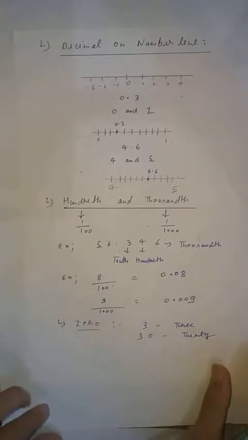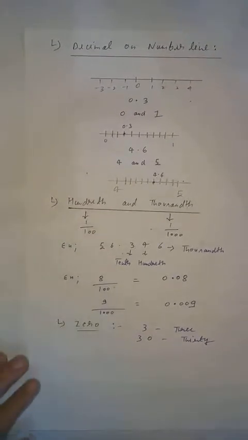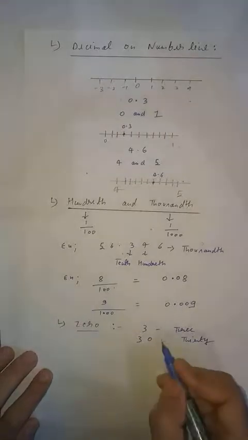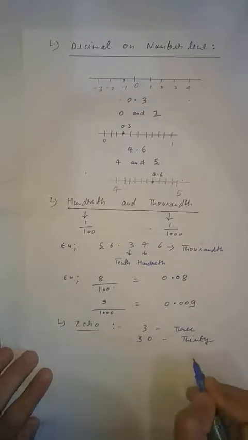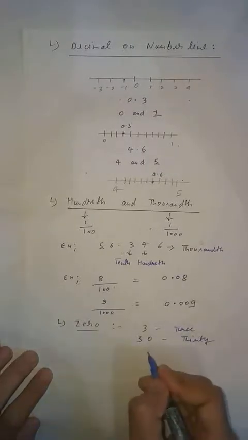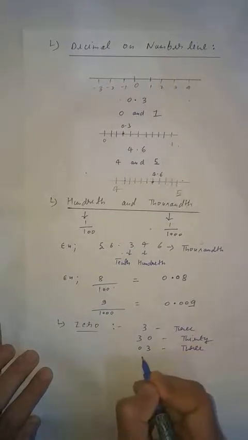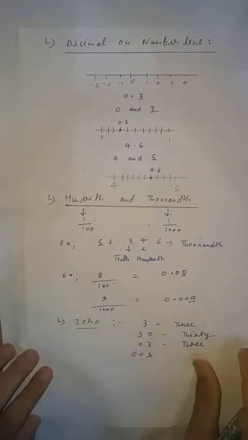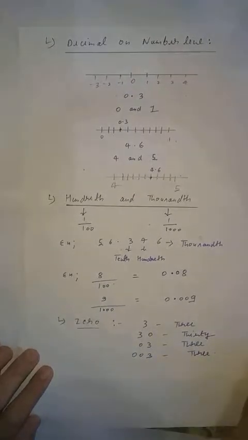So what is the conclusion? It indicates that if you use 0 on the right hand side of any integer, any number, then the value will change. If you write 30, you are adding a 0 on the right hand side, so the value changes; it becomes 30. But if you write 03, this is also 3, because a 0 on the left hand side has no effect on the value. Similarly, if you write 0003, this also indicates 3. So there is no effect on the value.